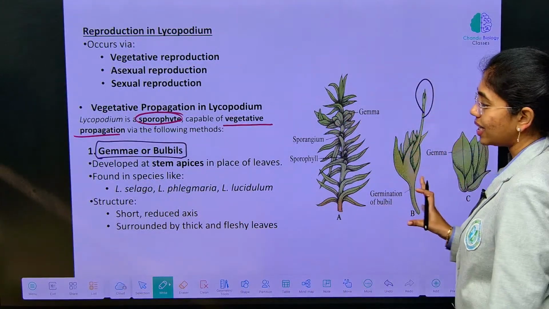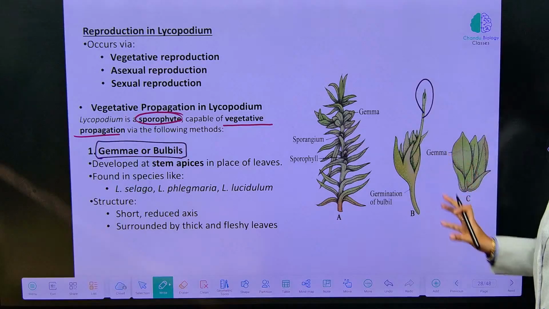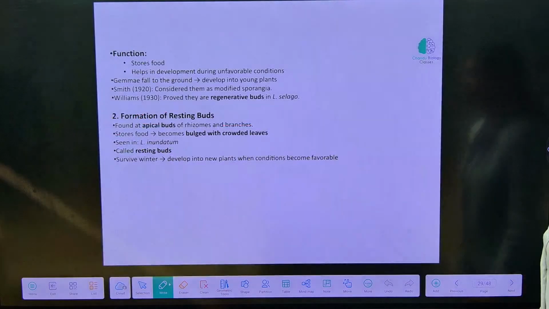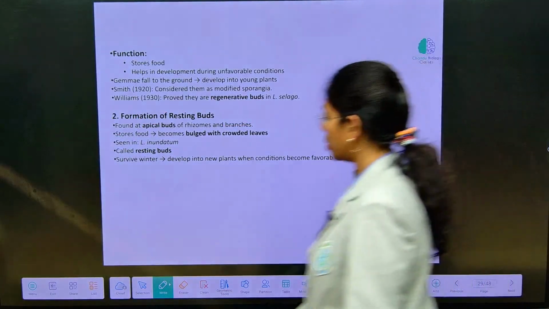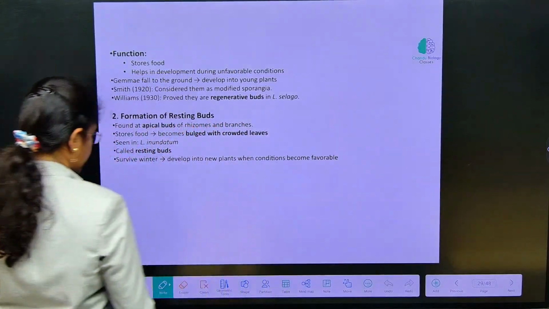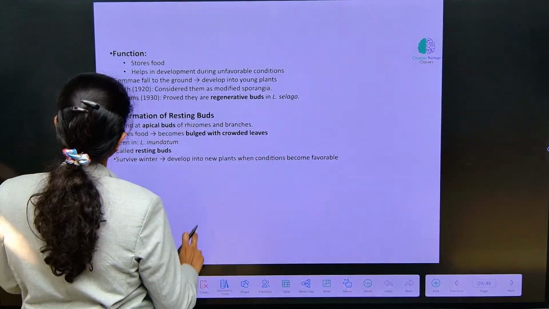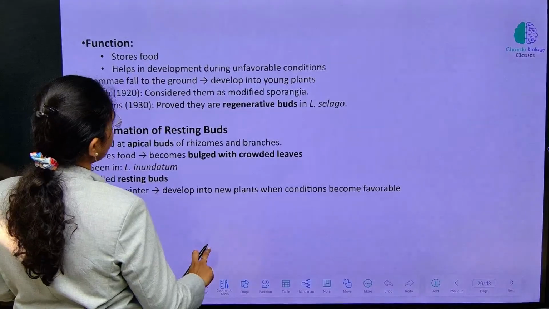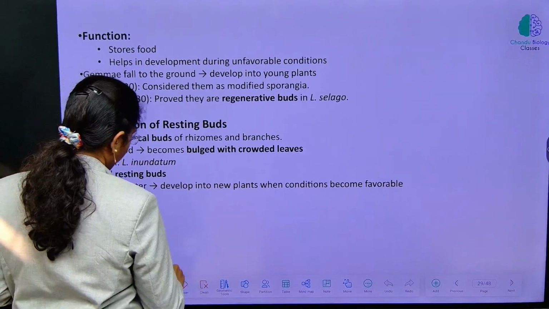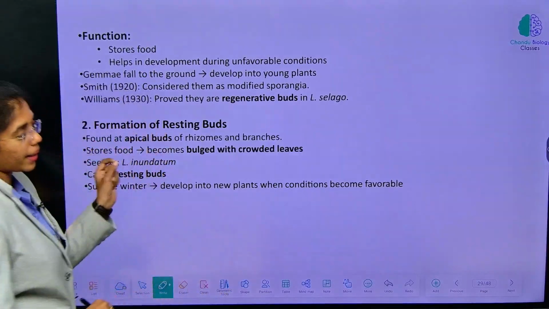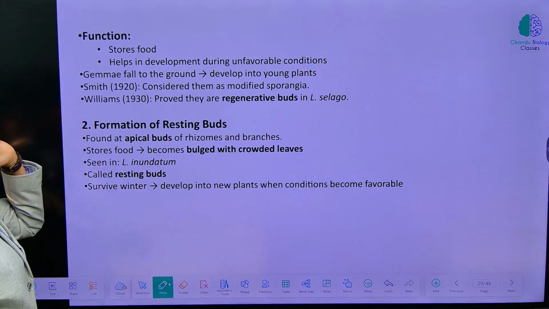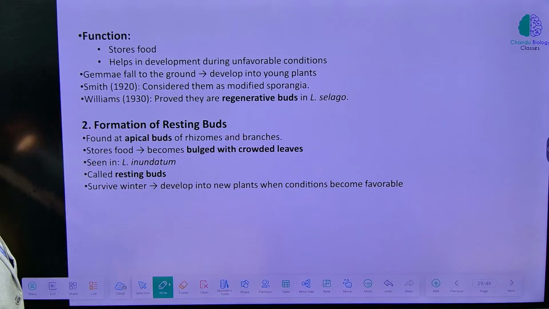The structure is a reduced axis surrounded by thick and fleshy leaves. Bulbils are the storage regions which store food, and when gemmae fall off from the parent plant, they give rise to young plants again.